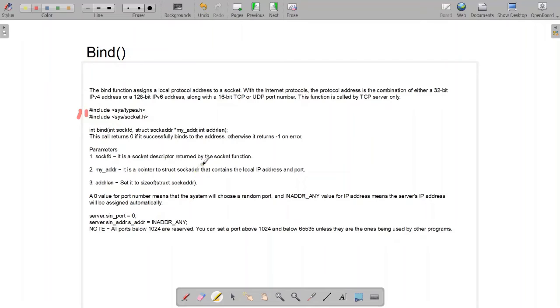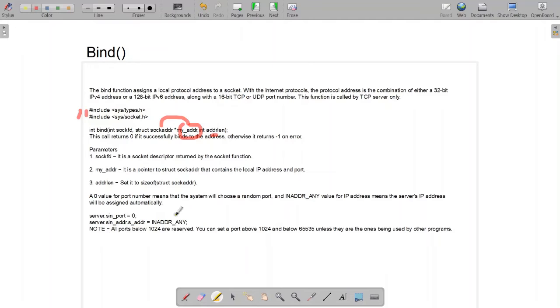It is a socket descriptor returned by the socket function. Then myaddr, it is a pointer to the structure called sockaddr that contains the local IP address and port number. And then there is this addrlen, which is the size of the structure of sockaddr.